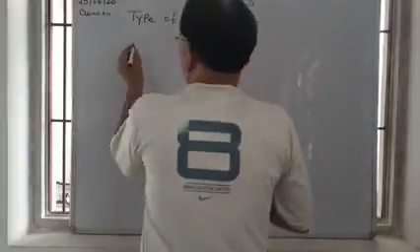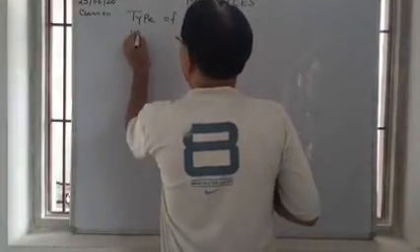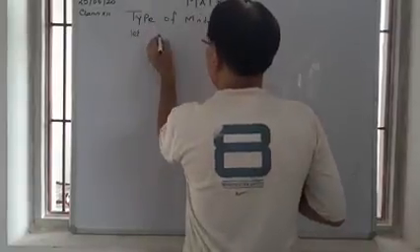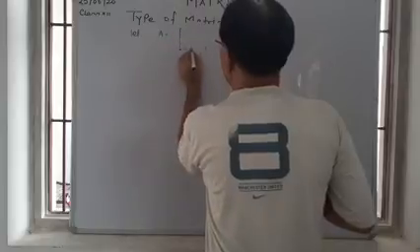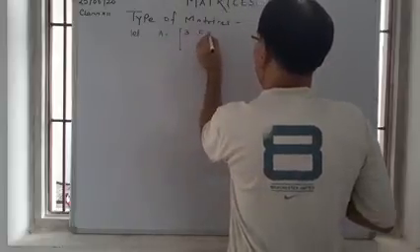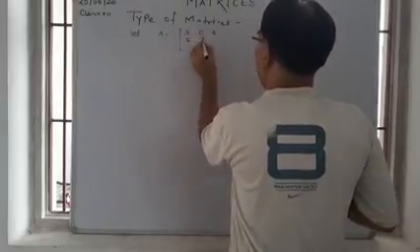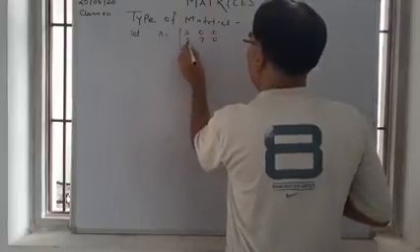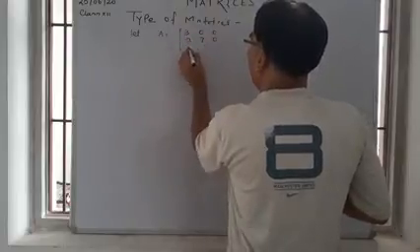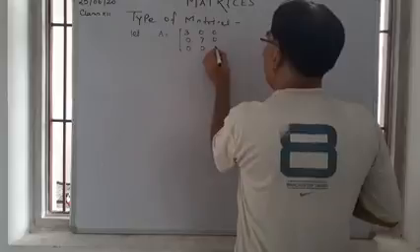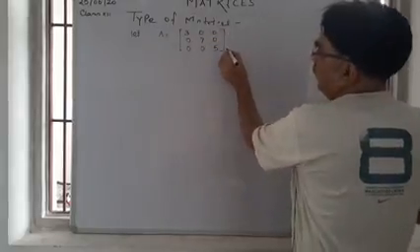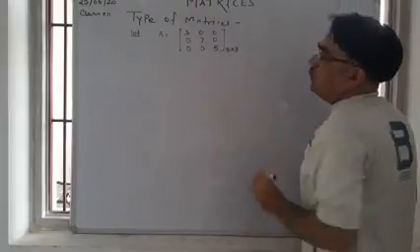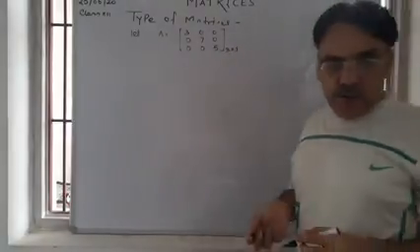Now let A is equal to the matrix with rows 3 0 0, 0 5 7 0, 0 0 0 5. We see that it's a square matrix and it's a diagonal matrix.